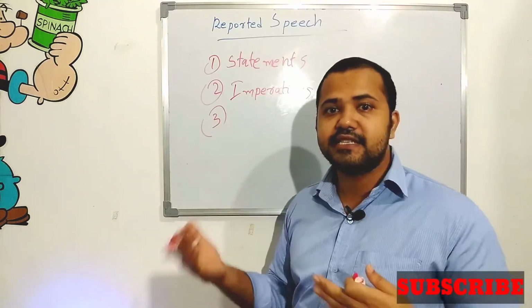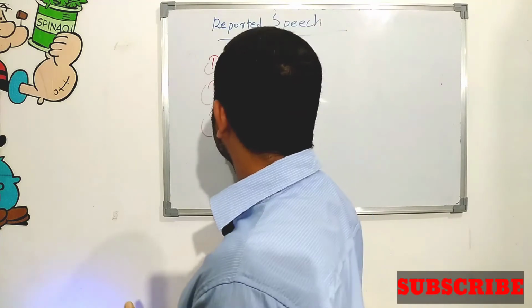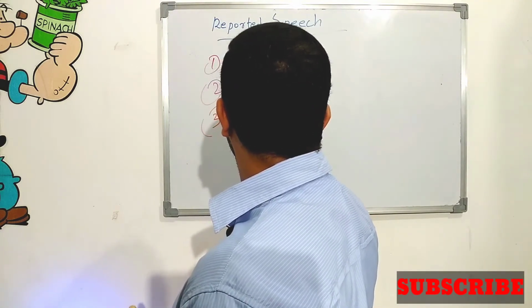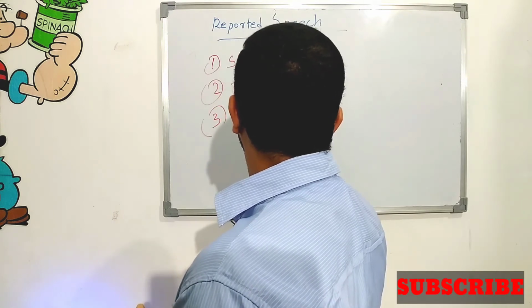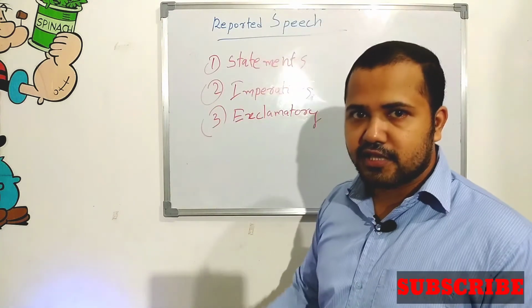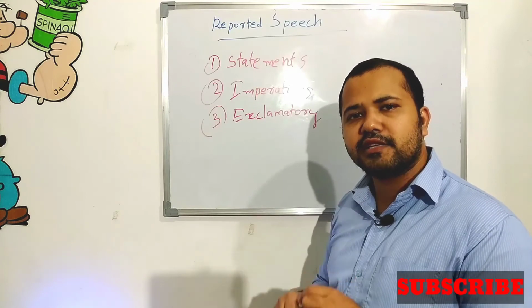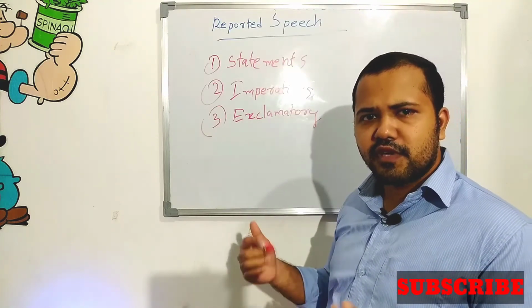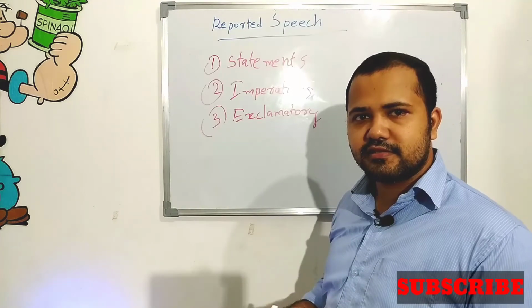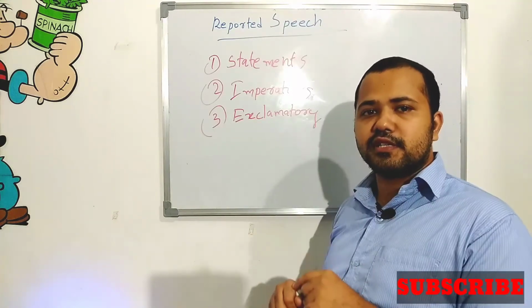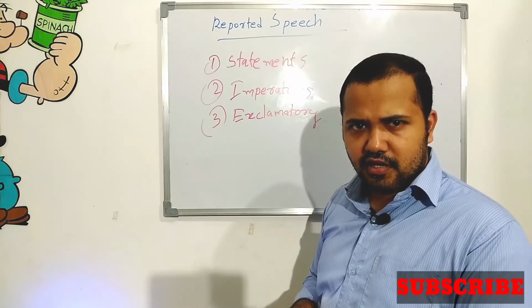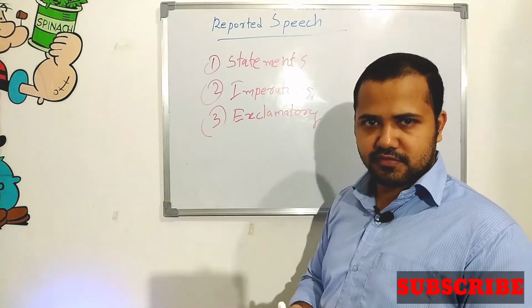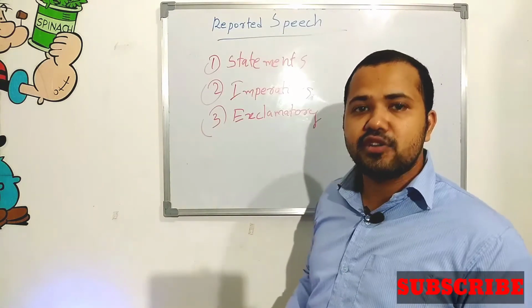Then the last one: we discussed three types, did we leave anything? There are questions, but in English sentence format the name is interrogatives.